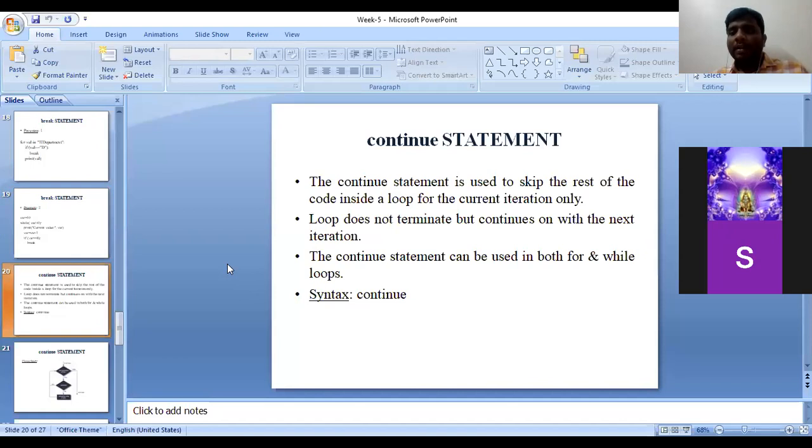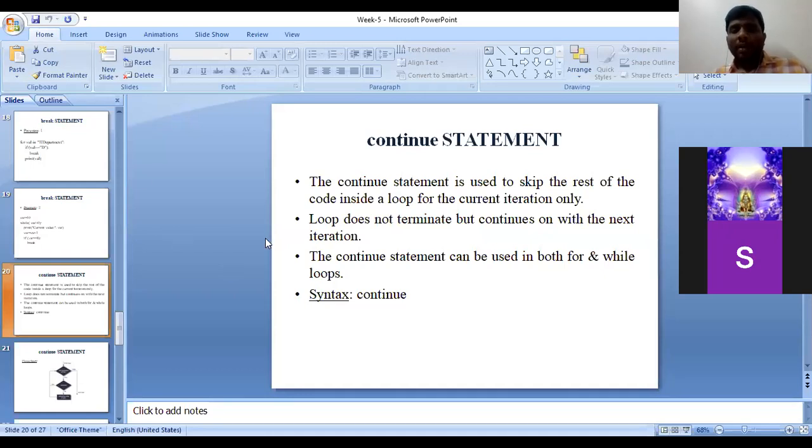The interpreter exits out of the loop. Whereas in the continue statement, only that particular condition is ignored, and everything else runs again.